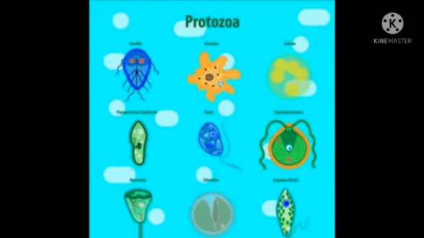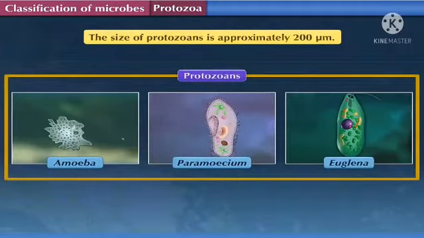So students, as you can see in the above picture, different examples of protozoa are shown. So we'll be studying in detail about the protozoa. Let's begin with the size of the protozoa. As you can see in the picture, the size of the protozoa is approximately 200 micrometer. It means that it is very small. In order to look at the protozoa, we have to take the help of the microscope, because otherwise it is not possible to see with our naked eyes.